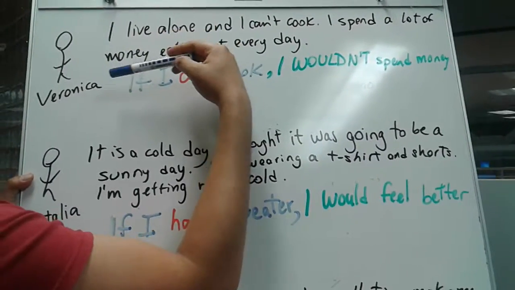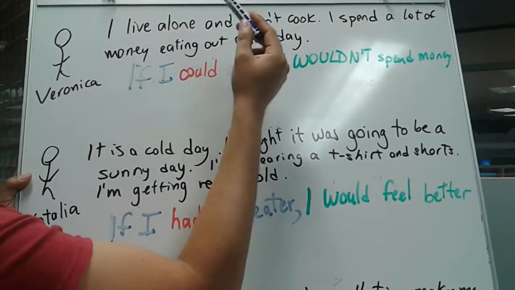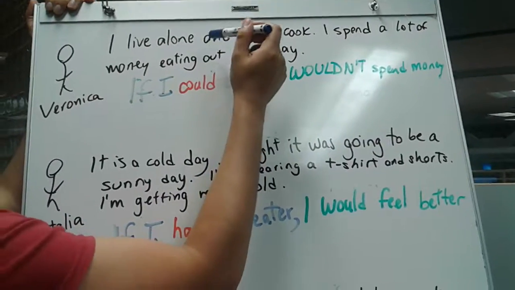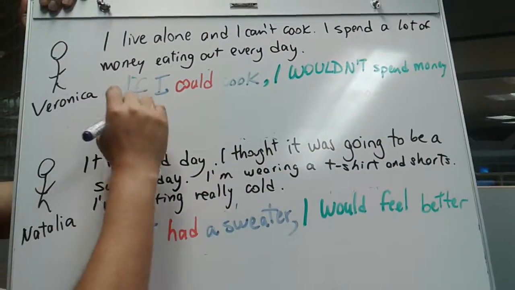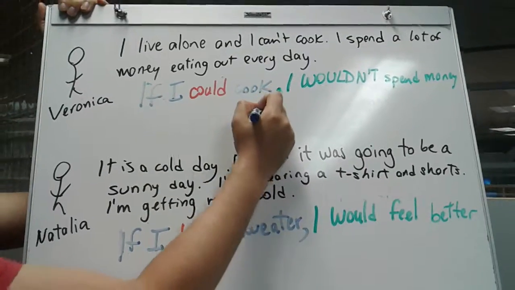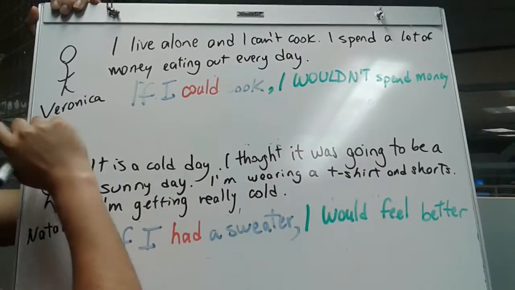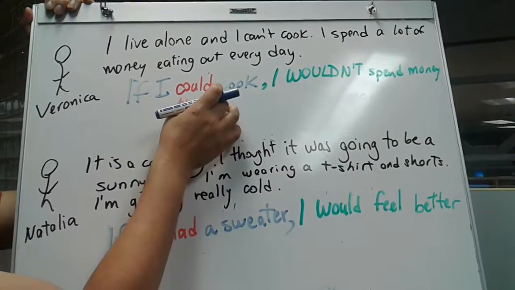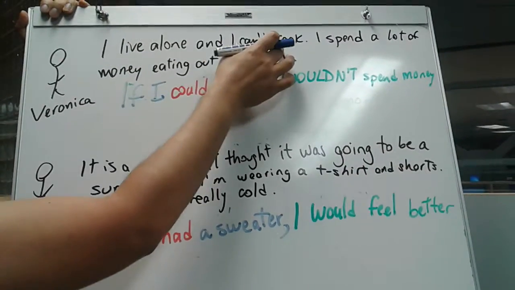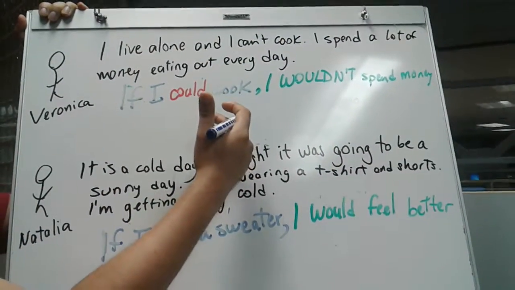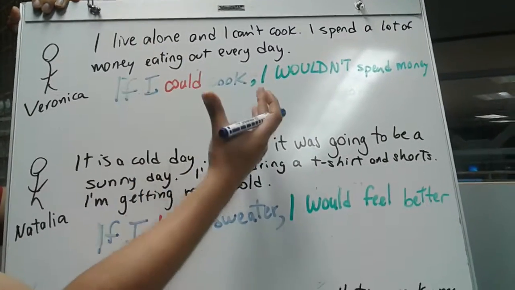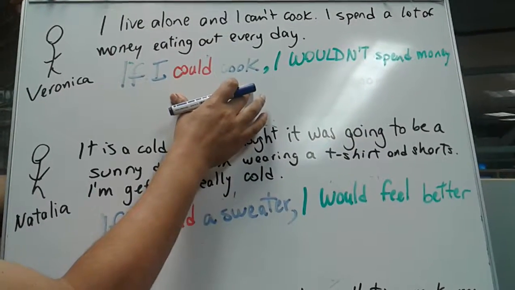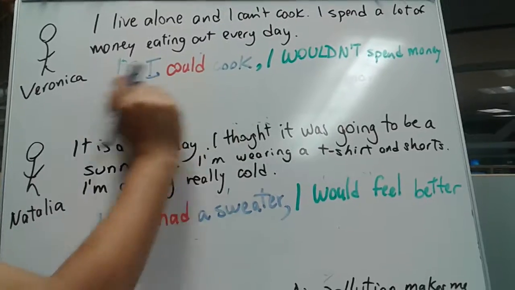So in the example we were seeing, Veronica said, I live alone and I can't cook. I spend a lot of money eating out every day. So in that situation, there can be an imaginary situation where she says, if I could cook, I wouldn't spend a lot of money, right? So this is an imaginary situation because she's saying, if I could cook, but she can't cook. That's a real situation. She can't cook. But she's saying, if I could cook, so in that imaginary situation, I wouldn't spend money, right?